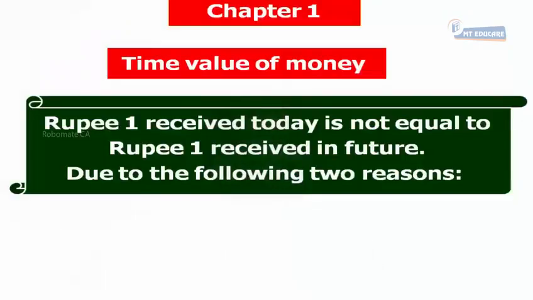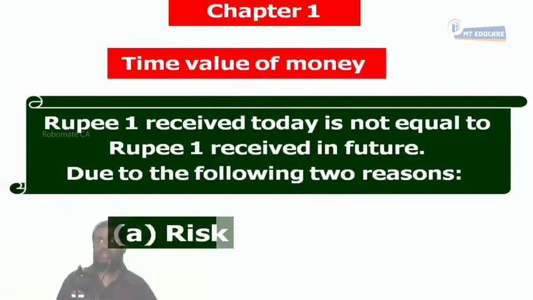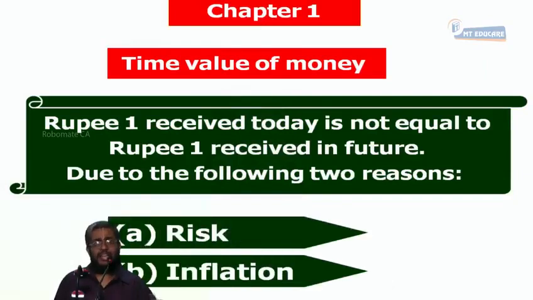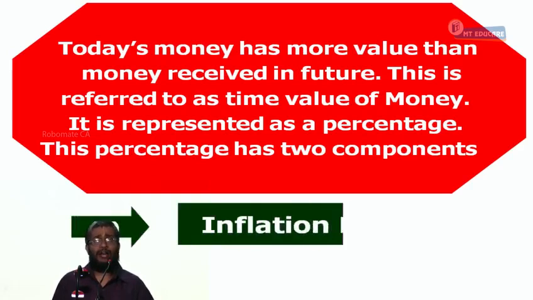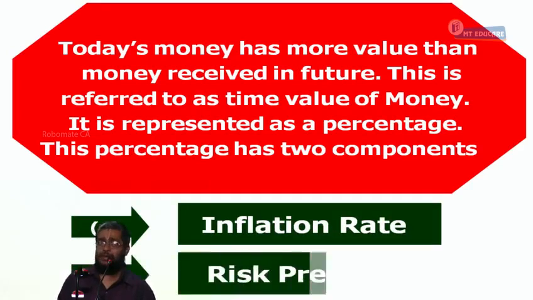So this is the first stage of discussion. Time value of money is that 1 rupee received today is not equal to 1 rupee received in future due to the following 2 reasons. Name the 2 reasons here. Risk. Second reason is inflation. Today's money has more value than money received in future. This is referred to as the time value of money. It is represented as a percentage. The percentage has 2 components, namely inflation rate and risk premium.